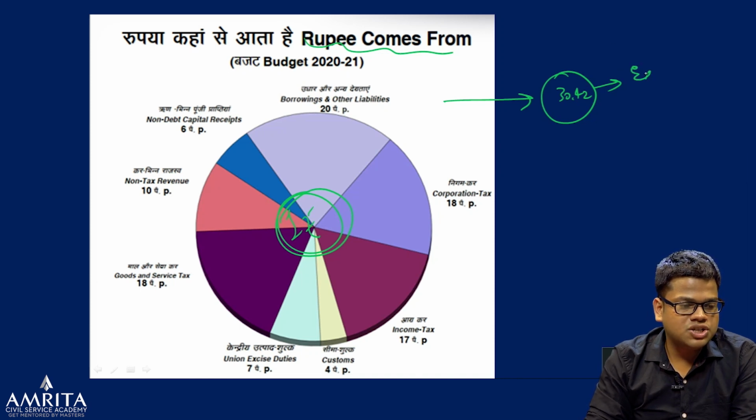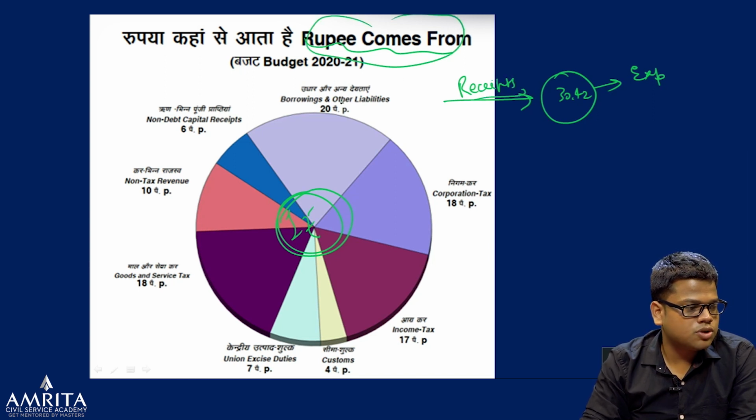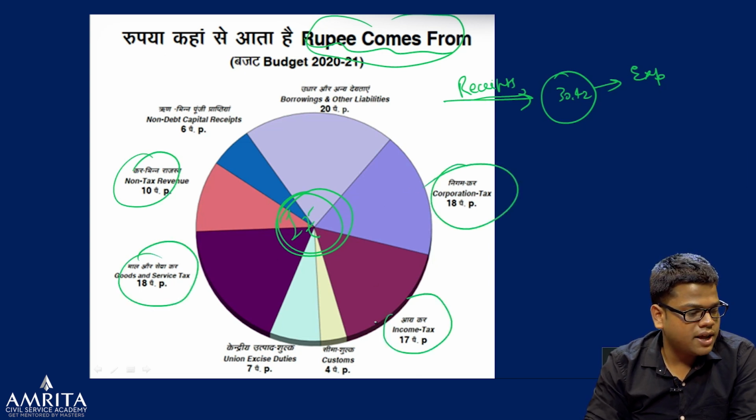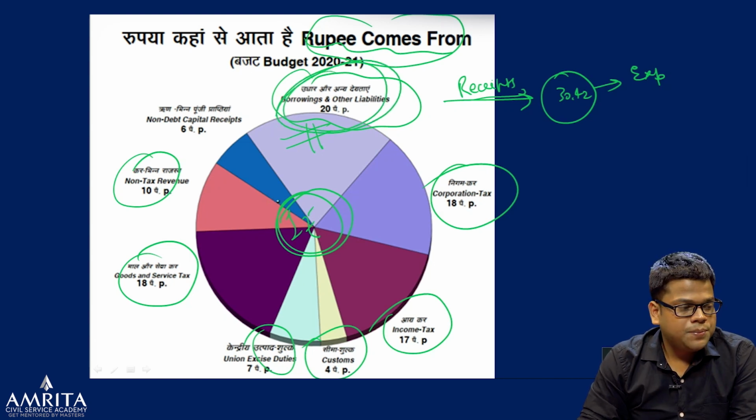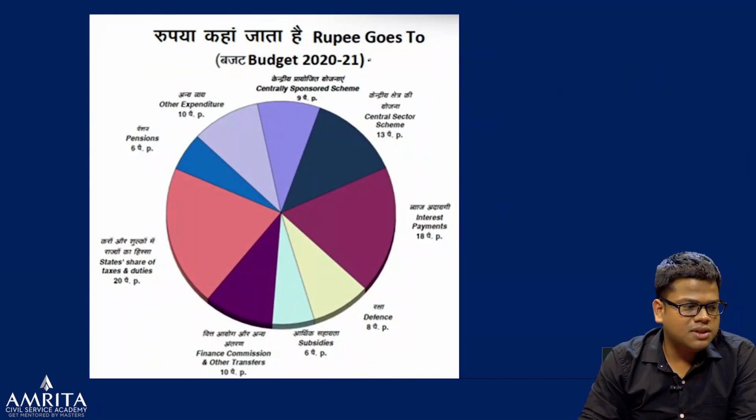So this is the expenditure and these are the receipts. They show where the money comes from: non-tax, goods and service tax, corporation tax, income tax, customs, excise duty, and some from borrowings. That is the most important part. We'll discuss that, and the same for the expenditure part.